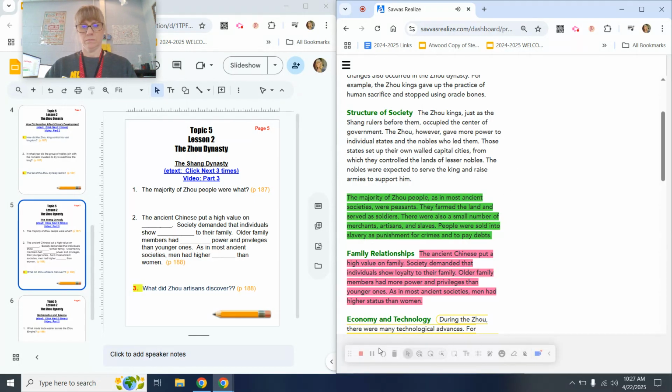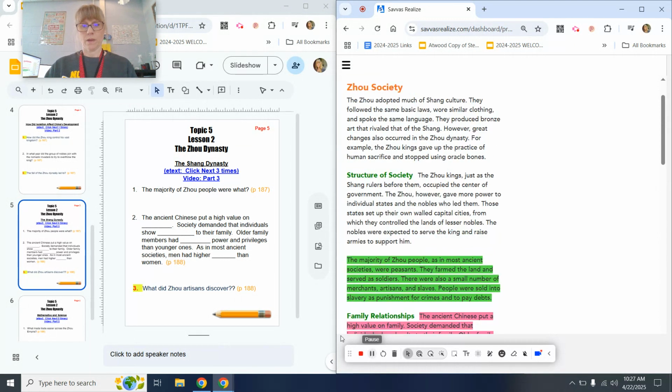The majority of Zhou people, as in most ancient societies, were peasants. They farmed the land and served as soldiers. There were also a small number of merchants, artisans, and slaves. People were sold into slavery as punishment for crimes and to pay debts.